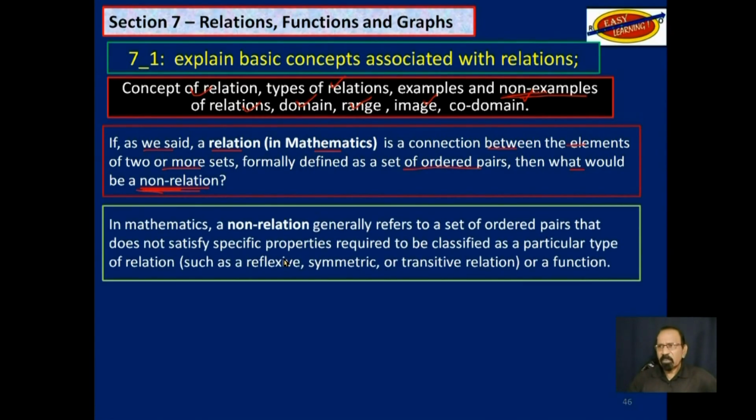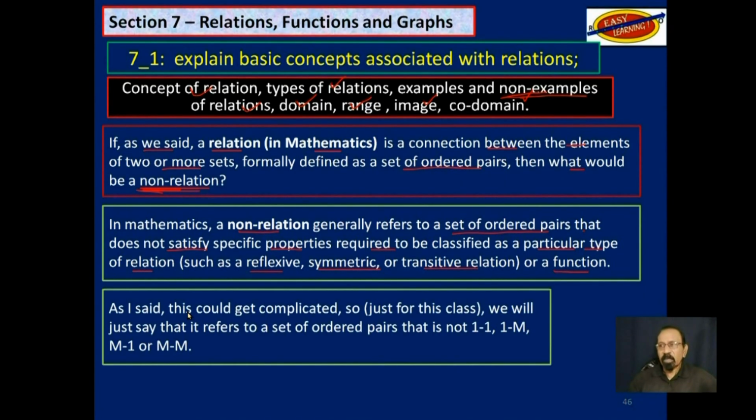In mathematics, a non-relation generally refers to a set of ordered pairs, we still have ordered pairs, that do not satisfy specific properties required to be classified as a particular type of relation, such as reflexive, symmetric, or transitive, or even a function. So as I said, this could get complicated.